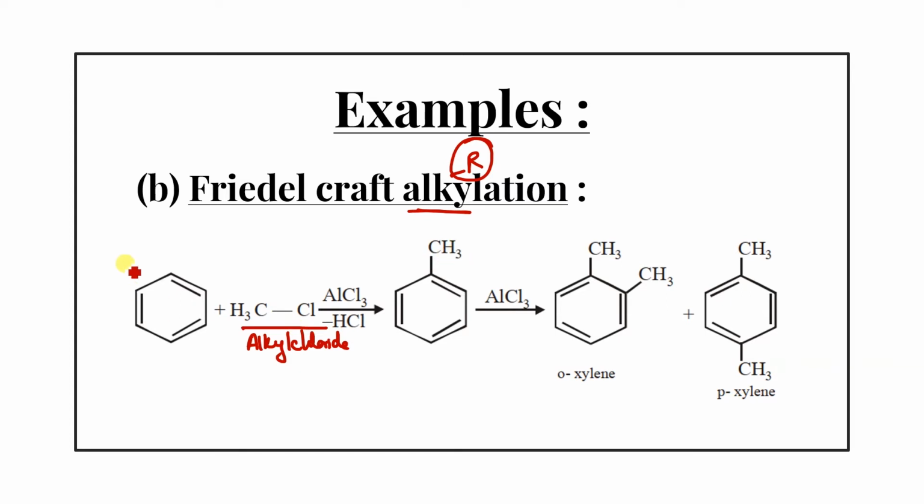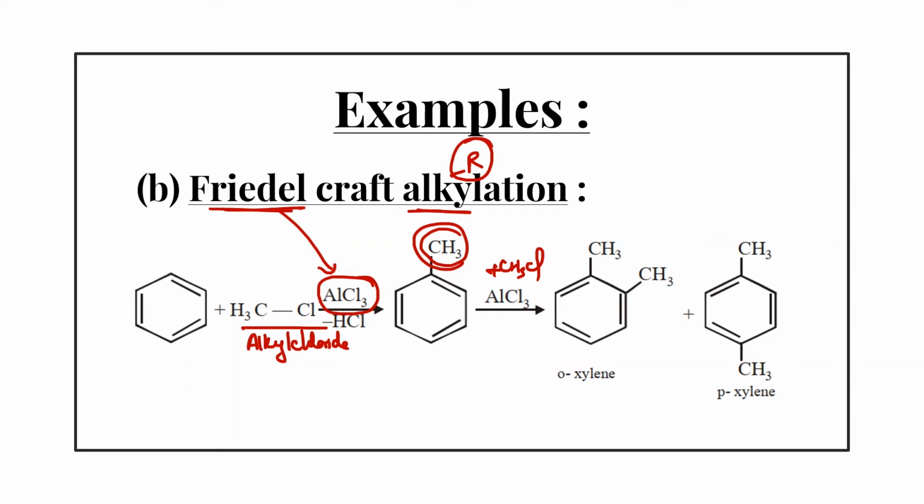So when benzene reacts with alkyl chloride in the presence of AlCl3, as I told you, Friedel-Crafts means AlCl3 as a catalyst is a must. Then it will give attachment of CH3 over here. If we do the same reaction further with CH3Cl in the presence of AlCl3, then again the CH3 is going to attach on the benzene ring, and that will be decided by the group which is already attached. So CH3 is ortho para directing.